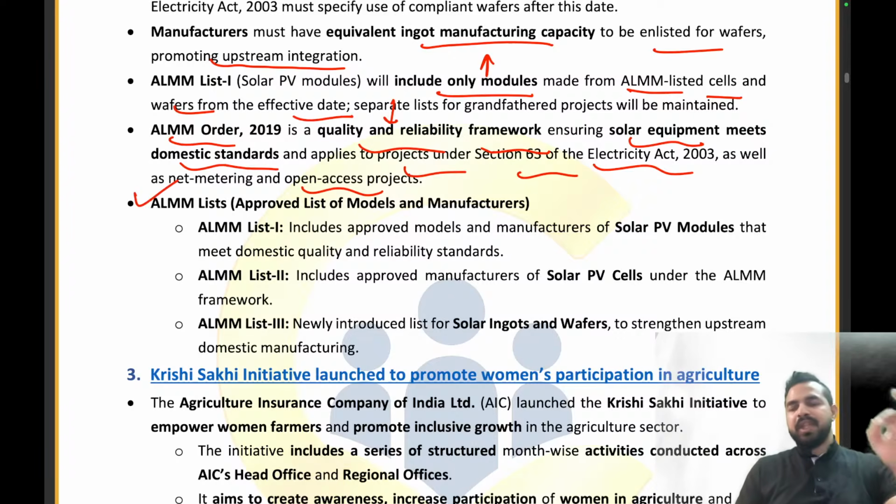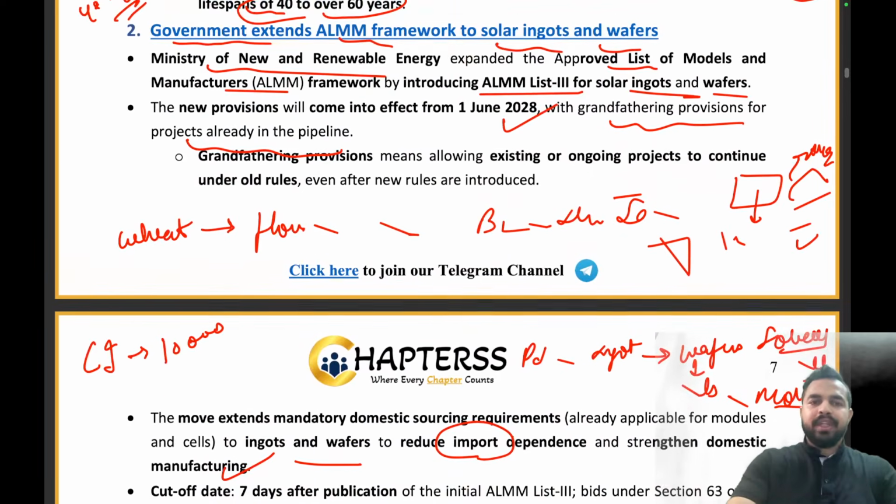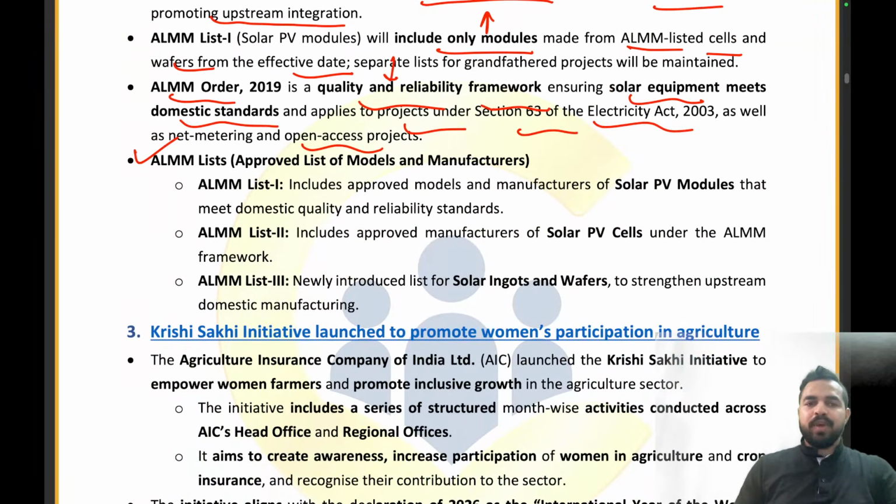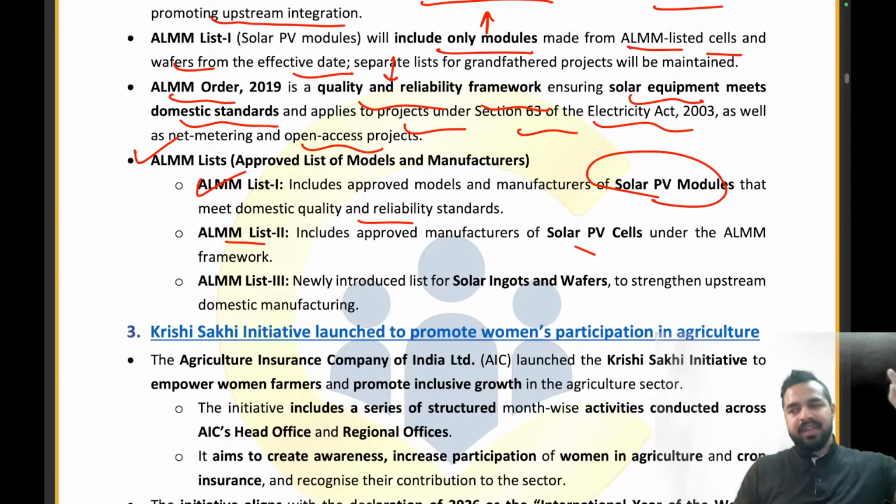ALMM list, we are having the 3 lists, right? I told you that in the ALMM 3 list, we are adding ingots and wafers. So the ALMM list 1 is about which part? It is about the solar PV modules that meet the domestic quality and reliability standards. The ALMM list 2 includes approved manufacturers of the solar PV cells. So earlier in the part 1, these are PV modules. Now we are having the solar PV cells. In the ALMM list 3, we are having the solar ingots and wafers.